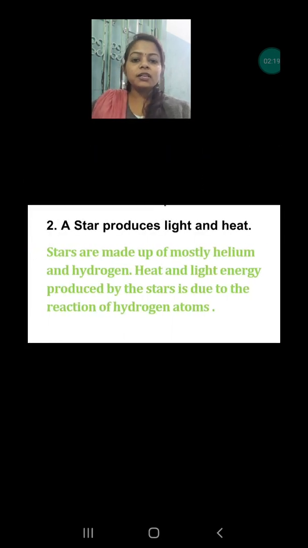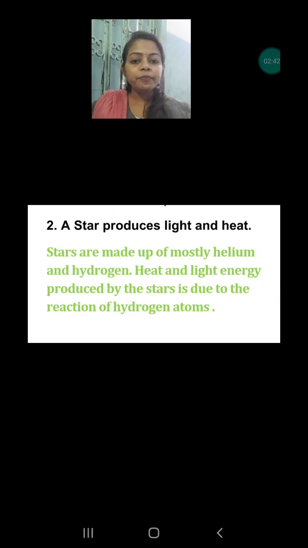Our next question is, a star produces light and heat. You all know the stars are formed by gases. When the gases react, they produce a lot of heat and light, and this is the reason why they are shining. But the picture you are seeing on the screen is not the sun, but this is a star, and this star is shining. Why? Because of the reaction of gases. Mostly hydrogen is reacting and converting into helium. When this process happens in the stars, a lot of heat and light is released, and due to that they shine very brightly.